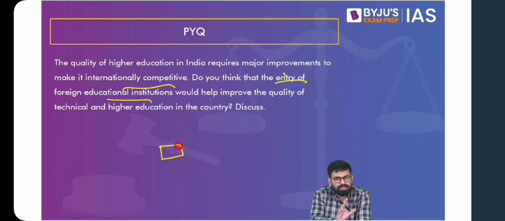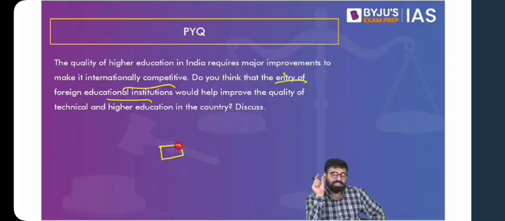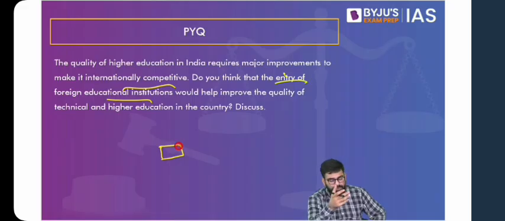Because think about this. If the government has proposed this thing in the policy, that means they have strong feelings about this. They have done thorough research about this. Because when we discuss policy, you'll find that they look into various policy alternatives. They look into the projections for the learning outcomes. So thorough research has been done. That means they are expecting to benefit more compared to the problems related to this.